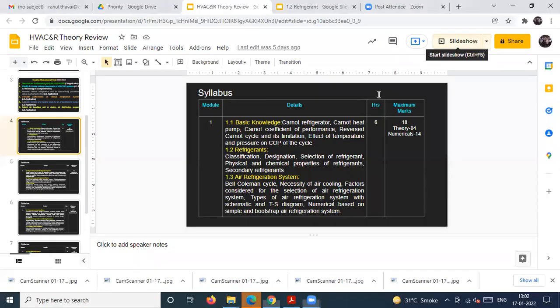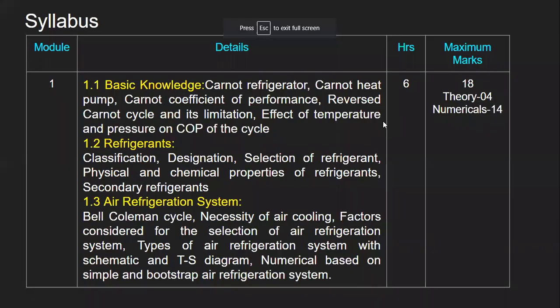Is that okay, all of you? Just a minute. See this one. We have finished with the basic knowledge, 1.1. Now we have finished with 1.2, refrigerants. And in the next lecture, we will start with 1.3, that is the air refrigeration system. We will start with the Bell-Coleman cycle, right?